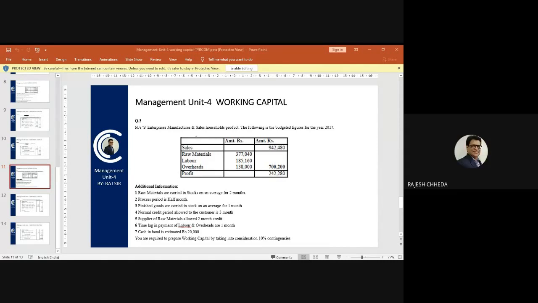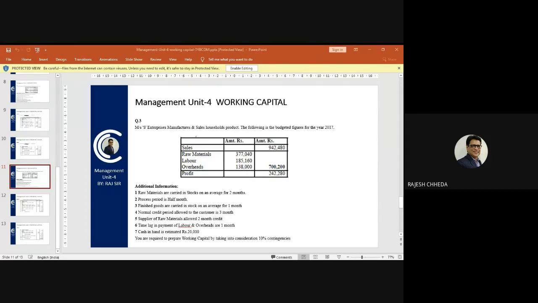So finished goods is easy, but you must know that for calculating finished goods, you need to take total cost into consideration. Okay? So 58,350. Sir, the voice is breaking a lot. Okay. Now, raw material stock we have calculated. WIP stock we have already calculated. Finished goods stock is also calculated.